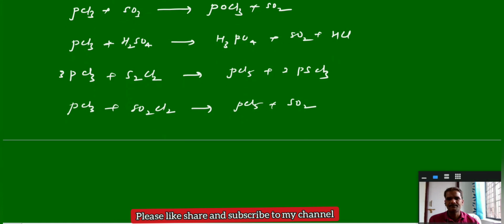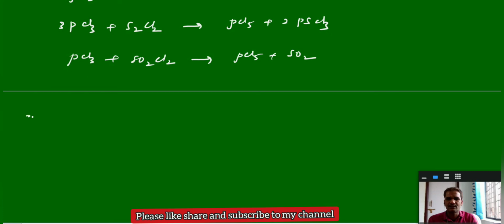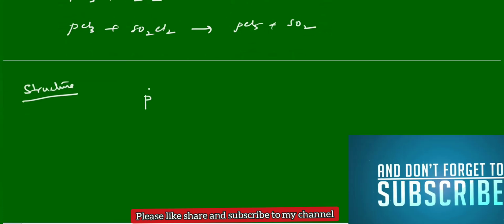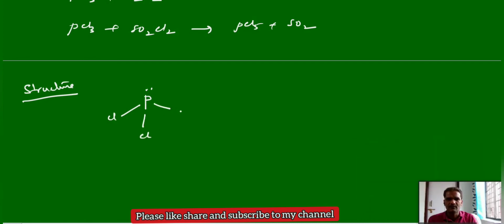Preparation, properties, and the structure of PCl3 is very important. We can see the structure here: phosphorus with three chlorines. This structure undergoes sp3 hybridization with 3 bond pairs and 1 lone pair, so the geometry of the molecule is pyramidal. This point we should remember: the structure of PCl3 has 1 lone pair and sp3 hybridization, pyramidal in geometry.